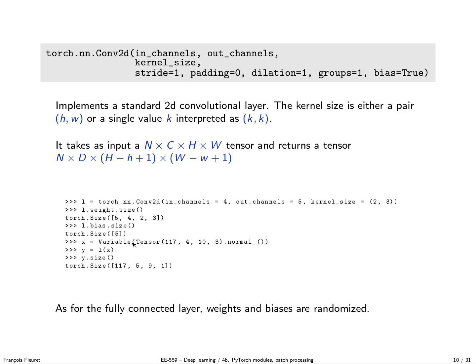So now I can create a tensor of 117 samples, 4 channels, 10 rows, 3 columns, filled with Gaussian noise, and if I apply my layer, what do I get? 117 samples, 5 channels, because I stated that I wanted 5 channels, and indeed I had 5 filters. On 9 by 1, because the kernel size being 2 by 3, we lose 1 row and 2 columns. So 10 becomes 9 and 3 becomes 1. Okay. And as for the fully connected layer, weights and biases are randomized.